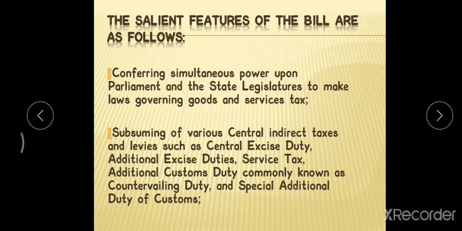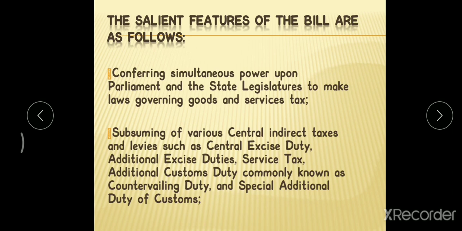Article 246 of the Indian Constitution distributes the legislative power, including taxation, between the Parliament of India and the state legislature. As we have three lists: one is the union list, another is the state list, and another is the concurrent list. The power of collecting or levying the charges will be distributed among the states and the central government. That is, Parliament and the state legislature will decide the levying and collection of taxes.